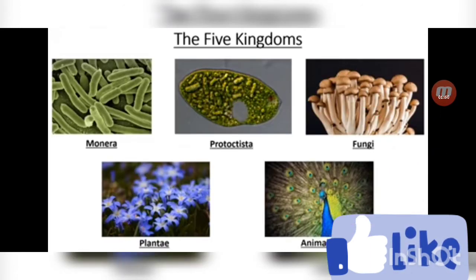The five-kingdom classification was done by a scientist known as Whittaker. The kingdoms are Monera, Protista, Fungi, Plantae and Animalia. This is the five-kingdom classification of Whittaker.